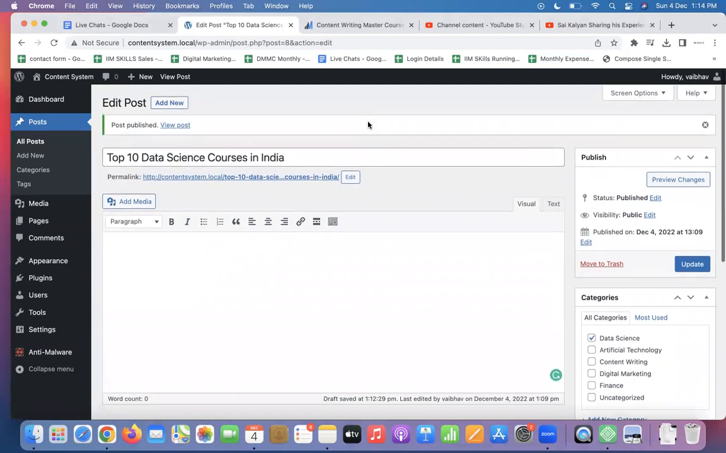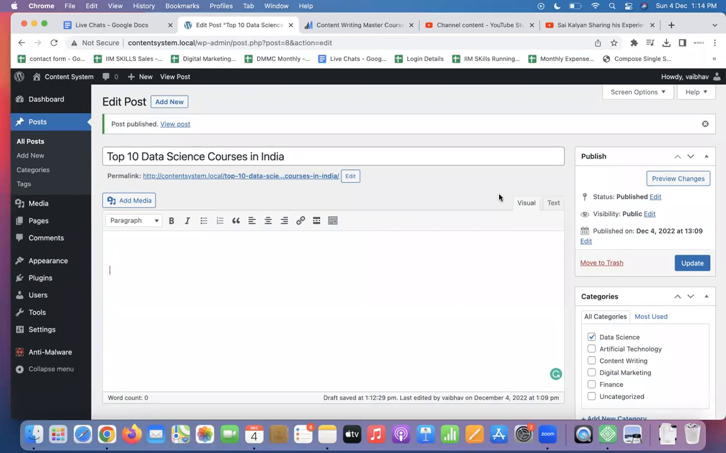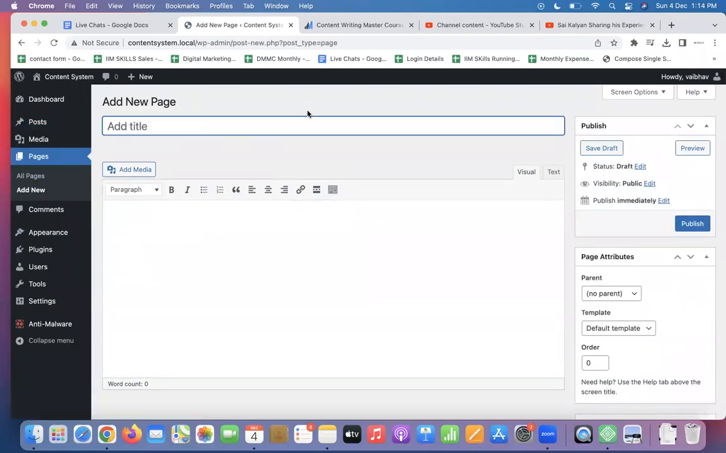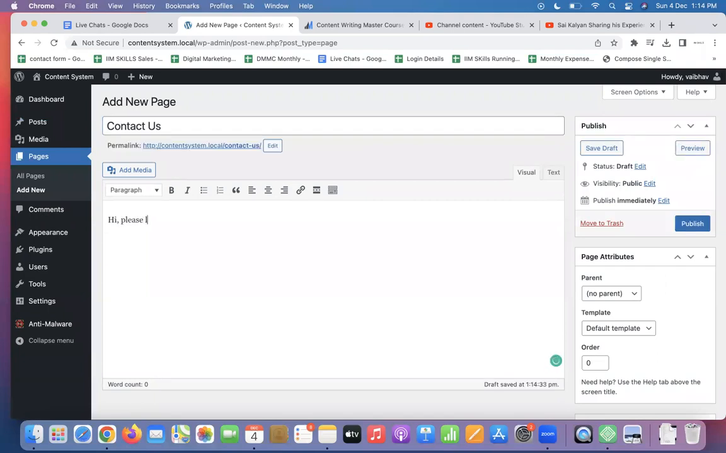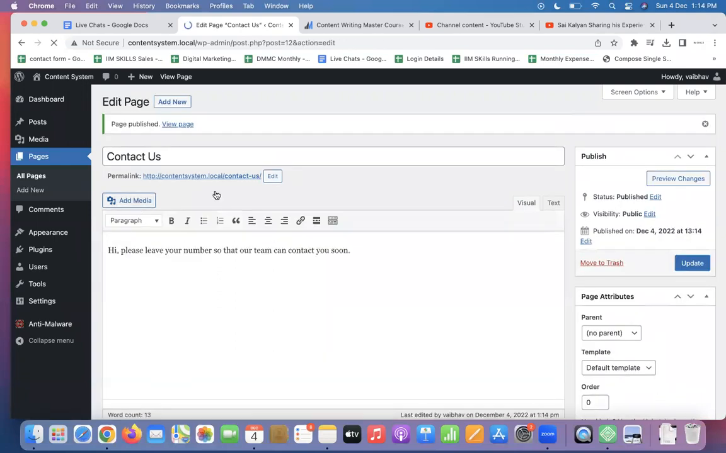So now we also have the categories installed. We know how to add or upload images. We know how to go ahead and do this other part. And now let me go ahead and create a page. In pages, in this particular option, there are no differences. Pages are similar to posts. It's just that there are no categories. That's it. So here I'm going to create one page, contact us. Hi. Please leave your number so that our customer care team can contact you soon. Now here you will capture leads, publish.